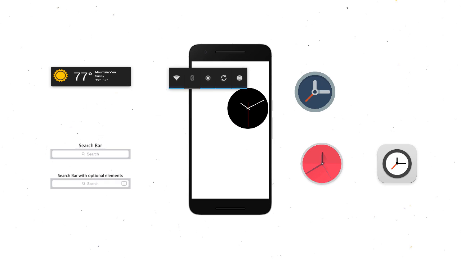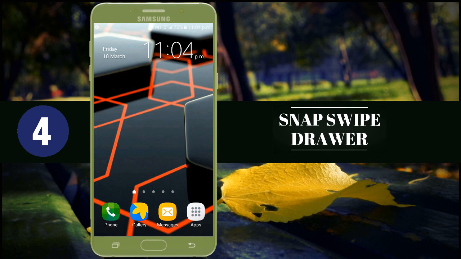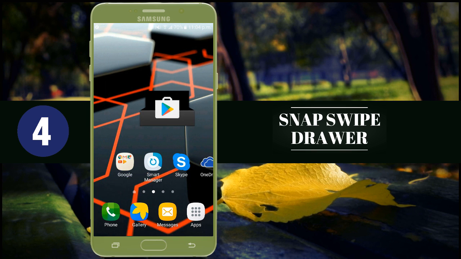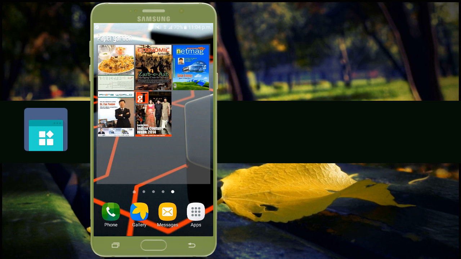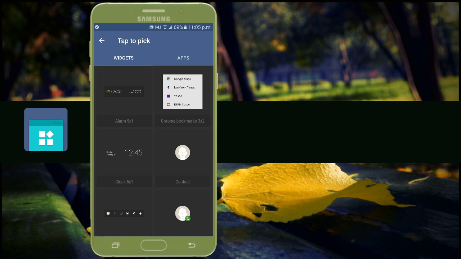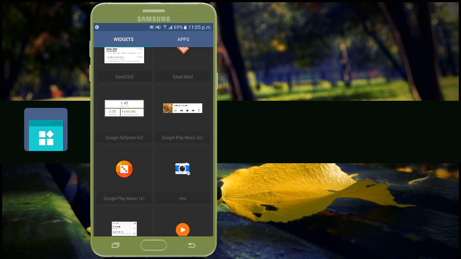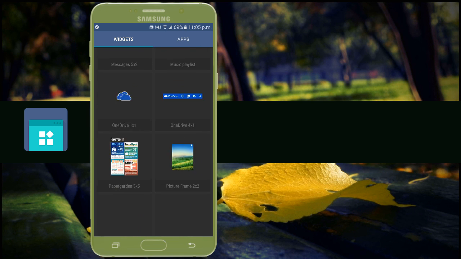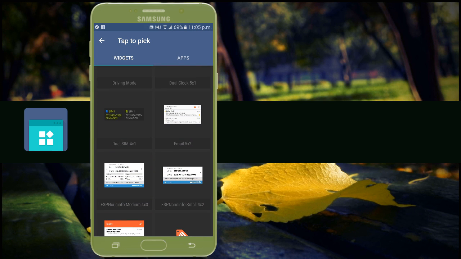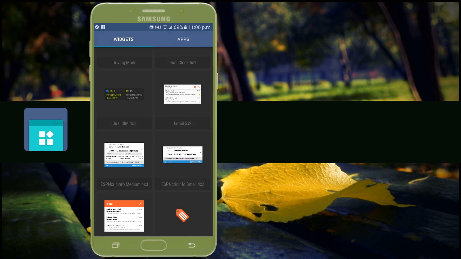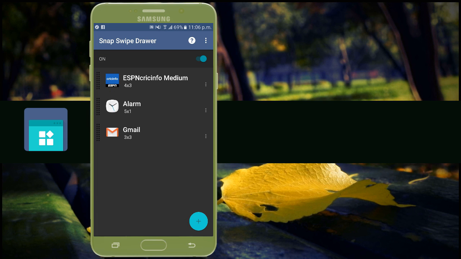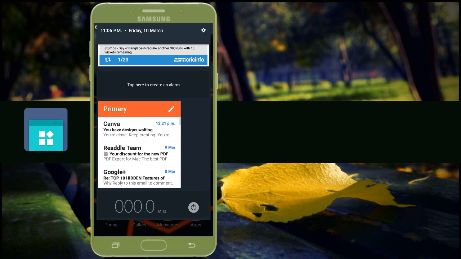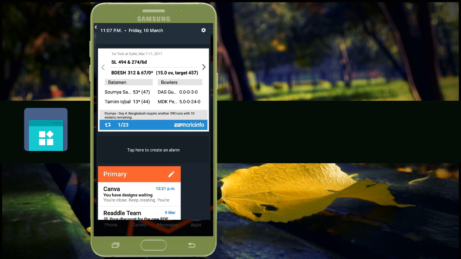Android widgets are much loved features, but not everyone loves them because they don't keep your home screen clean and organized. But if I told you, you can get widgets in the notification center, sounds good? The Snap Swipe drawer lets you do exactly that. You can simply add widgets in the app and it supports all the widgets. Enable the app and simply swipe the notification bar and you should see your favorite widgets.